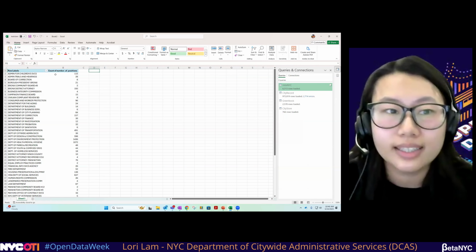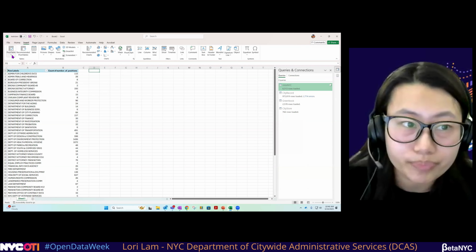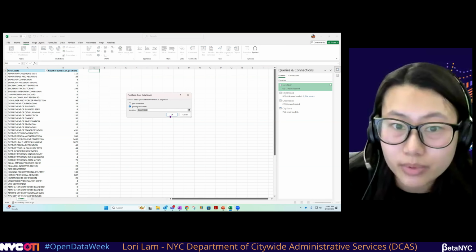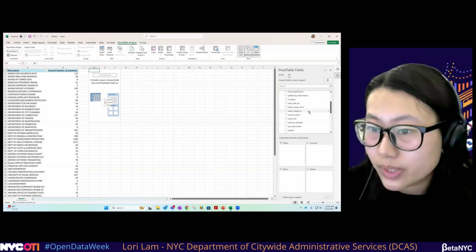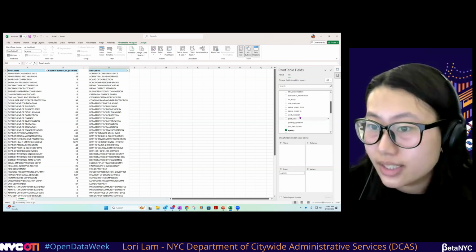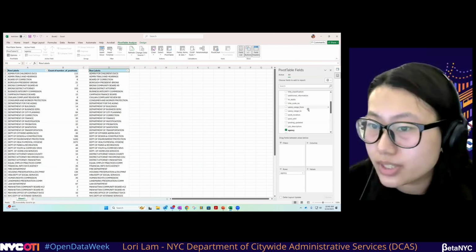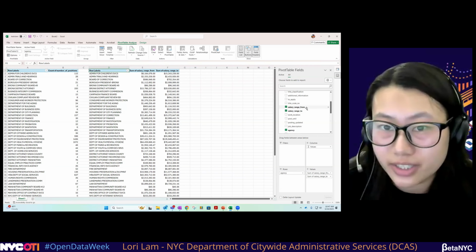So there's that. And let's say we want to see maybe average salary by agency. Once again, pivot table, press OK. Jobs, New York City. We have agency once again. And looking at the data set now, we have salary range from, salary range 2, but we don't have average salary.